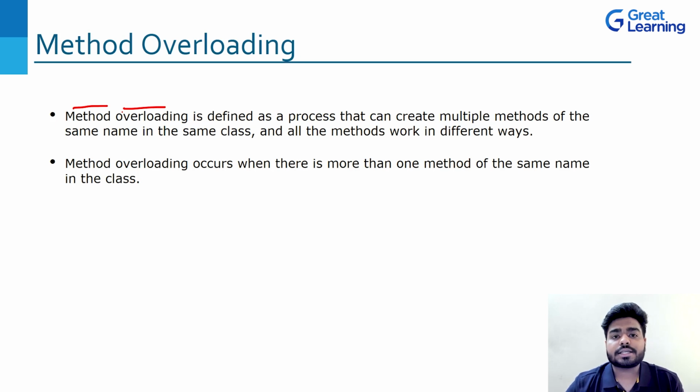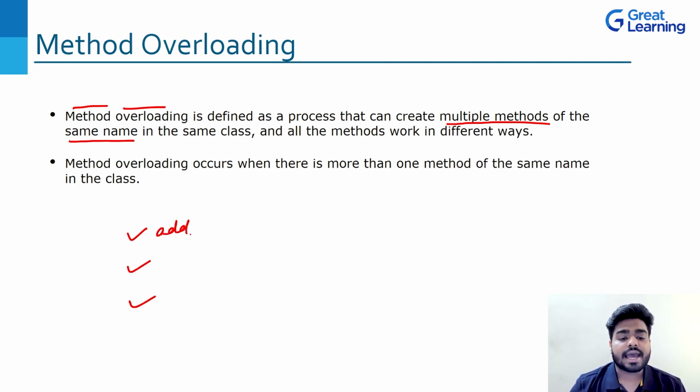Now how can we actually overload our method? If you know what a method is, basically we write it once and we use it anytime we want, right? That is what a method is. Sometimes we also call it a function, correct? So it is defined as a process that can create multiple methods of the same name. Let's say these are the multiple methods and they have the same name.